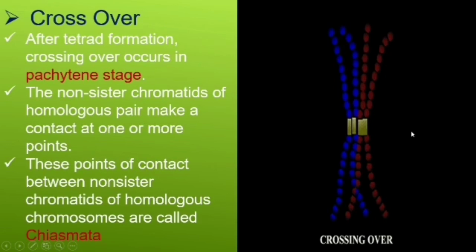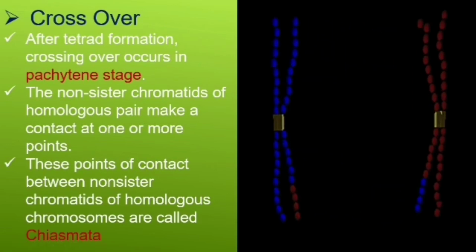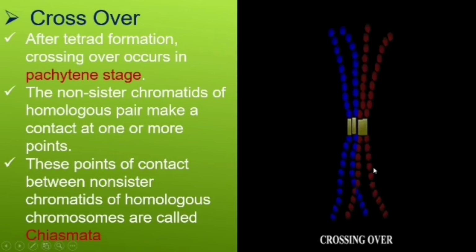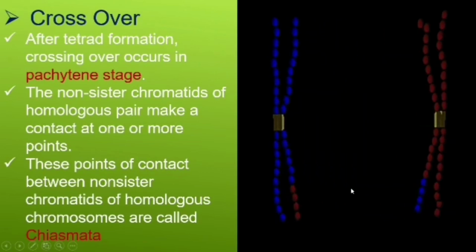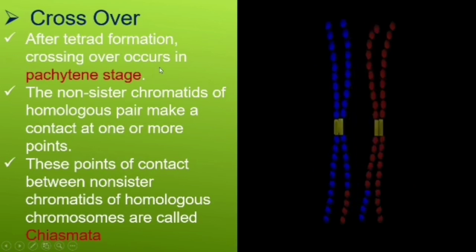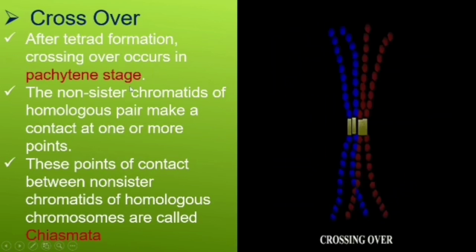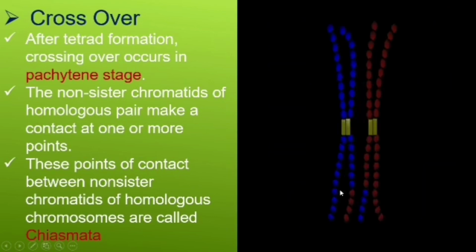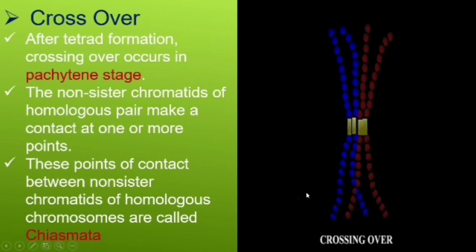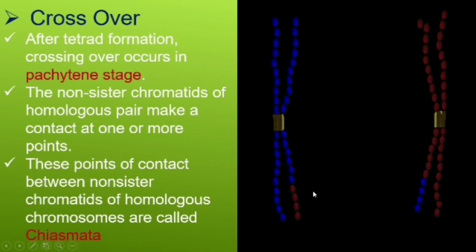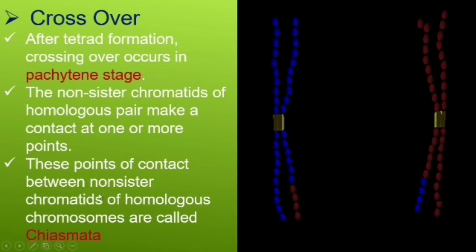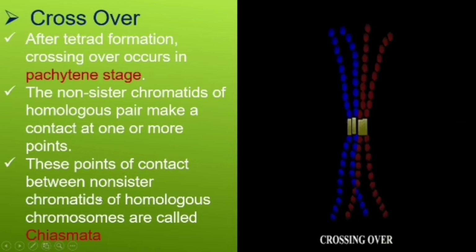The third step is crossing over. What is happening in crossing over? After tetrad formation, after the chromosomes become very tight, crossing over takes place. Here you can see crossing over taking place. It occurs in the pachytene stage. The non-sister chromatids of a homologous pair make contact at one or more points. Here they have given only one point, but it can happen at more than one point. That is what is called crossing over. The point of contact between the non-sister chromatids is called chiasmata.